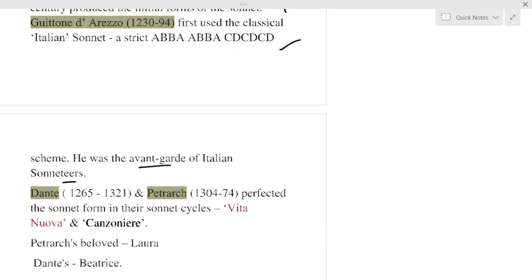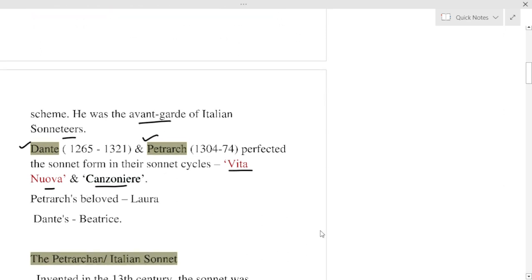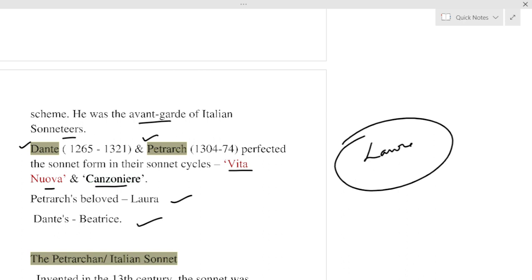and he is called the avant-garde of Italian sonneteers. Now Dante and Petrarch, these two names are widely acclaimed and popular. They perfected the sonnet form in their sonnet cycles, Vita Nova and Canzoniere. Petrarch's Canzoniere and Dante's Vita Nova. Now Petrarch's beloved is Laura and Dante's is Beatrice. Every sonnet cycle is centered on a beloved, maybe a dark lady or Astrophel, whoever, or Beatrice or Laura.